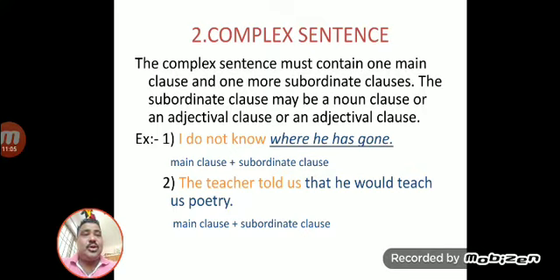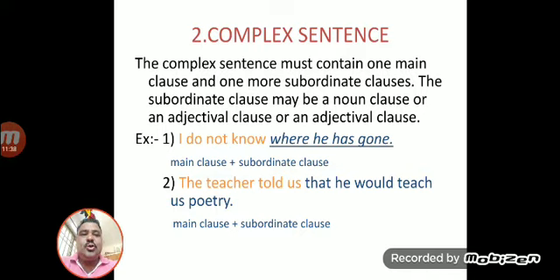See the examples. "I do not know" is a main clause, and "where he has gone" is the subordinate clause. I do not know where he has gone. A main clause including a subordinate clause is a complex sentence.